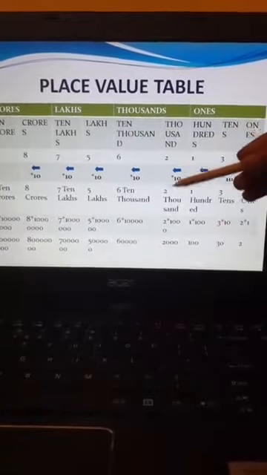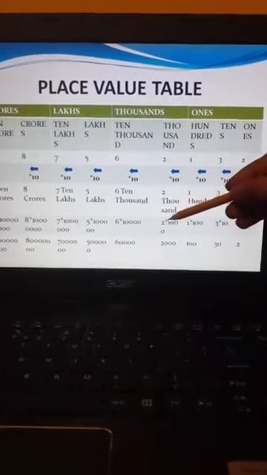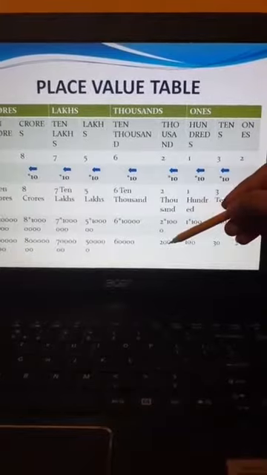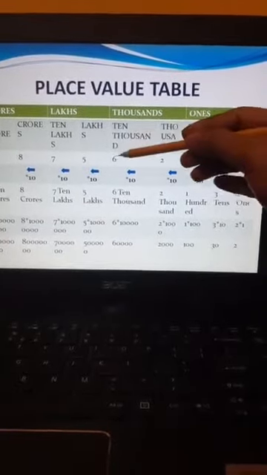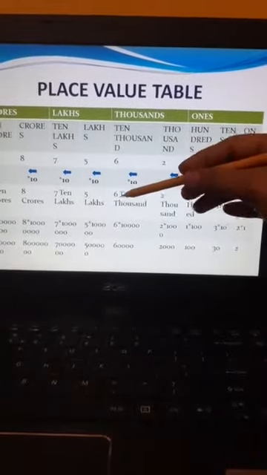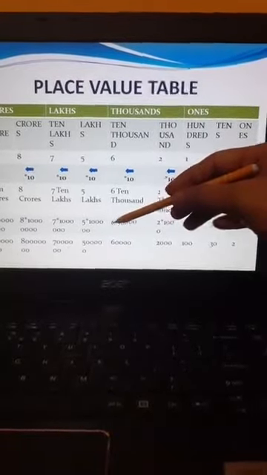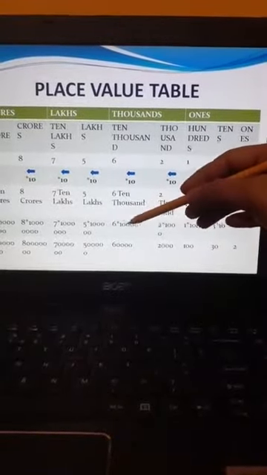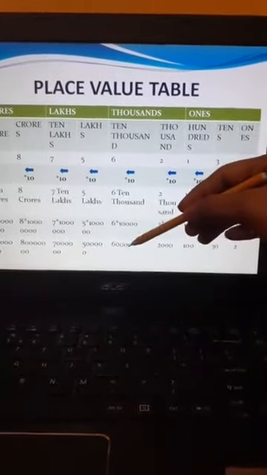2 is given at 1000 place value. So we will multiply 2 by 1000. We will get 2000. And at this 10,000 place value, which digit is written? 6. So I will write 6 at 10,000, and what next will we do? We will multiply 6 into 10,000, which will give you 60,000.